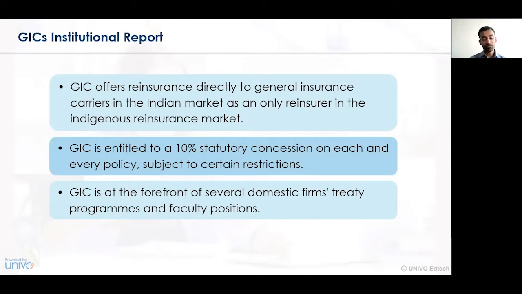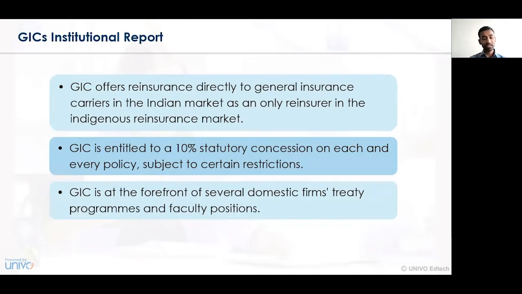GIC is at the forefront of several domestic firms, treaty programs, and facultative positions. GIC has tied up MOUs with various organizations for promoting the insurance business, so that insurance awareness is created at a grassroots level and everyone becomes aware of these concerns. In our previous lectures, we have seen that there is a very low level of awareness in terms of health insurance.